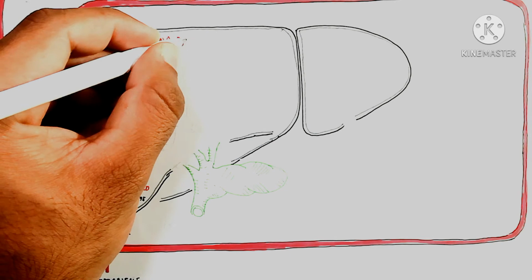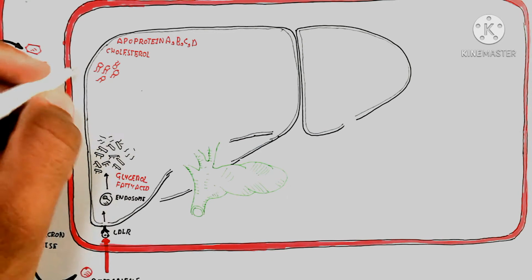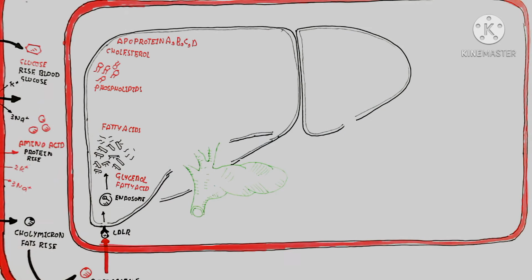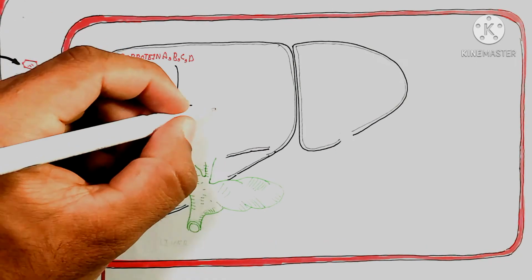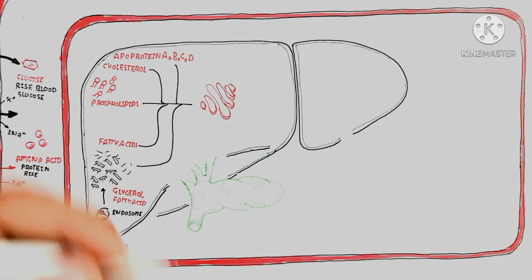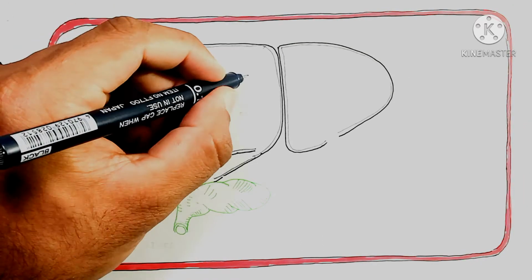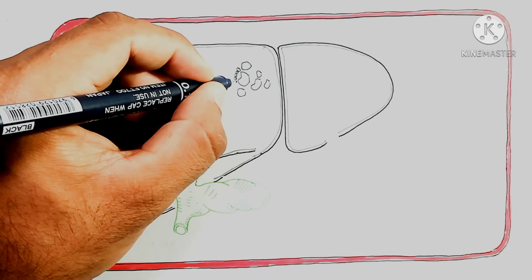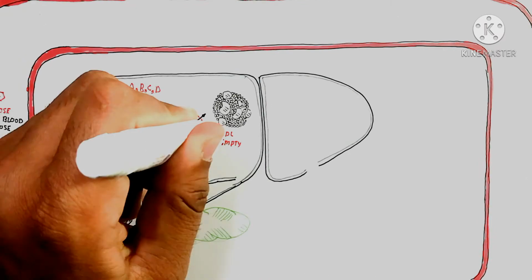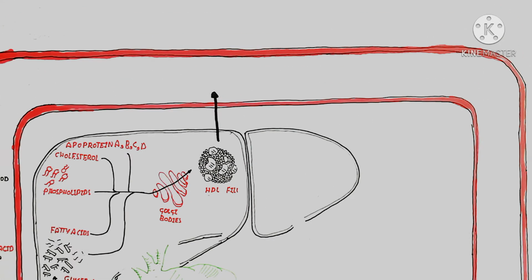On the other hand, there is protein, whose amino acids are modified in the liver to produce apoprotein A, B, C, D, and E. Cholesterol is also formed from glucose, and fatty acid and triacylglycerol are formed from malonyl CoA. Phospholipids are also produced from dietary phospholipids, which go into the Golgi bodies and are modified to form a high density lipoprotein, which contains protein.